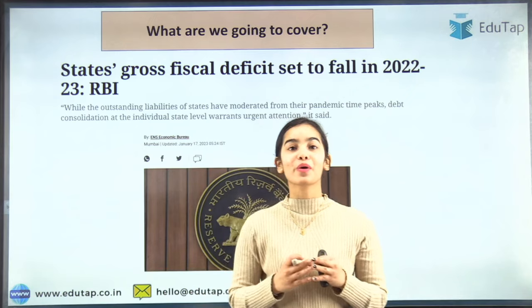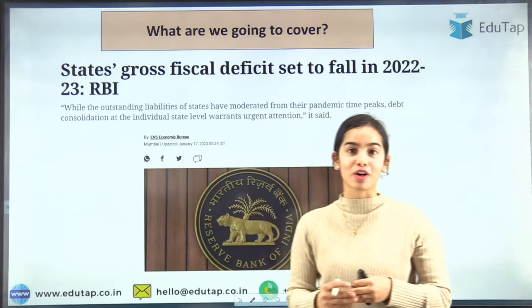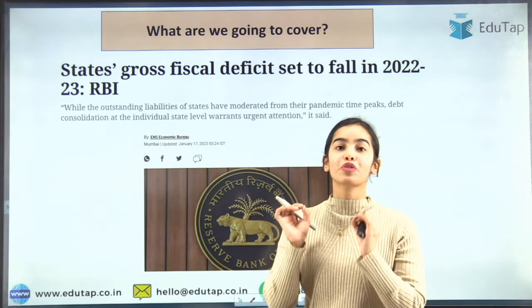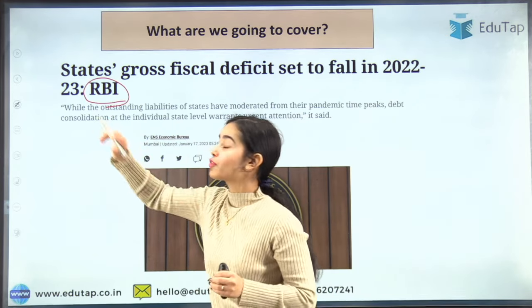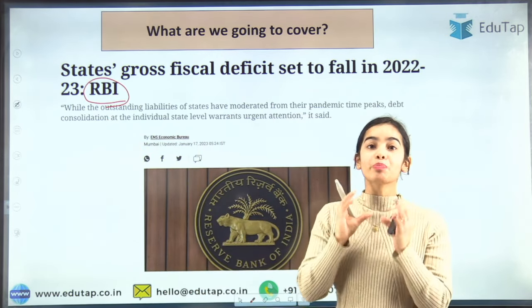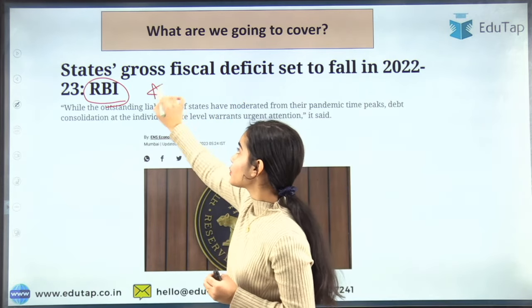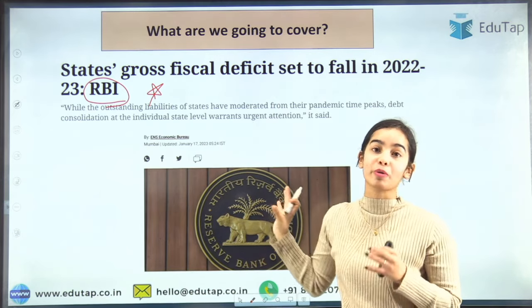In today's session, we are going to discuss a very important publication that has been released by the Reserve Bank of India, that is the State Finances, a study of budgets of 2022-23. The Reserve Bank of India has provided the highlights for this publication, and there is much important data that has been provided by the Reserve Bank of India through the highlights, as well as this important data has been shown in the newspapers also.